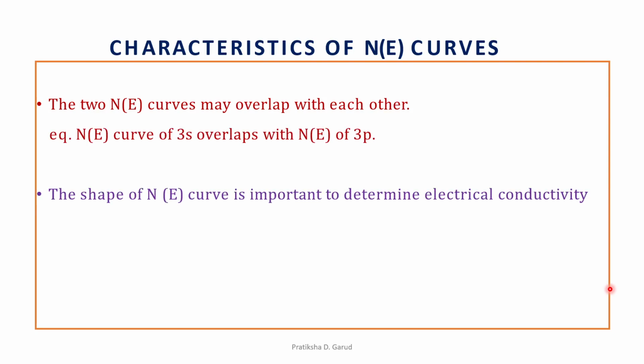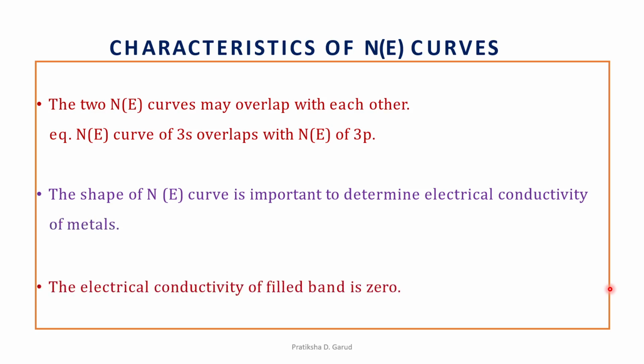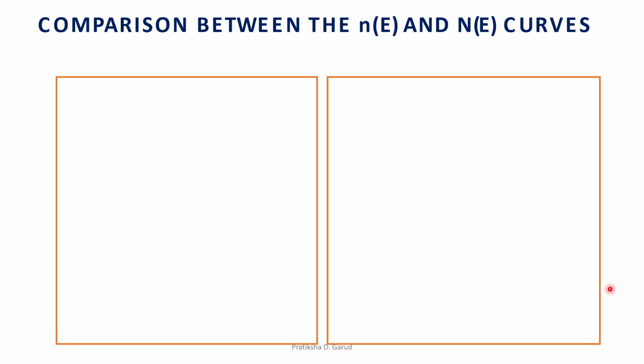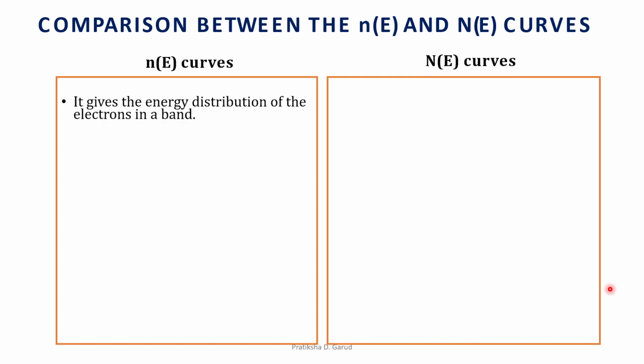The shape of the N(E) curve is important to determine the electrical conductivity of metals. The electrical conductivity of a filled band is always 0. So these are the characteristics of the capital N(E) curve. Now let us see the comparison between the small n(E) and capital N(E). On one side we have the small n(E) curve, and on the other side the capital N(E) curve.